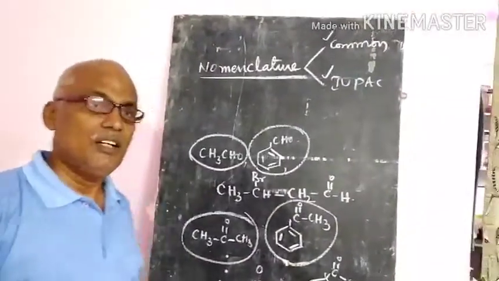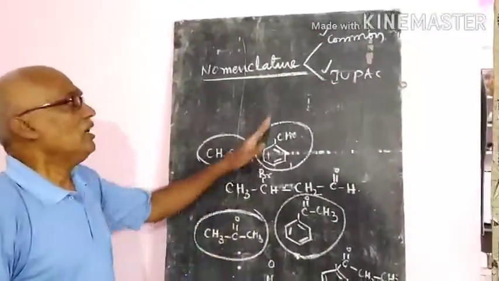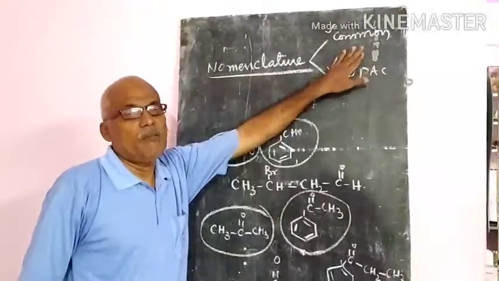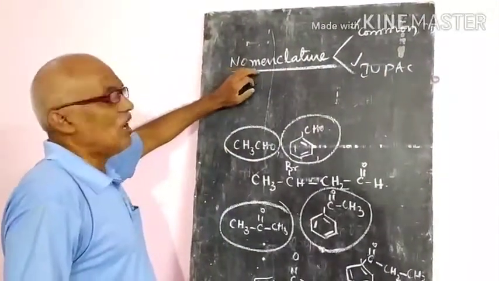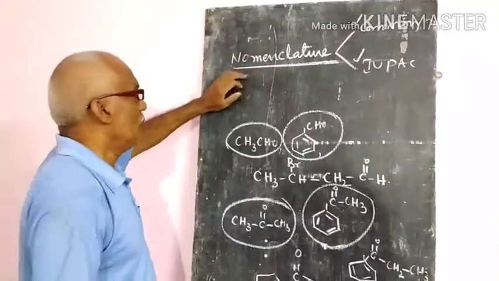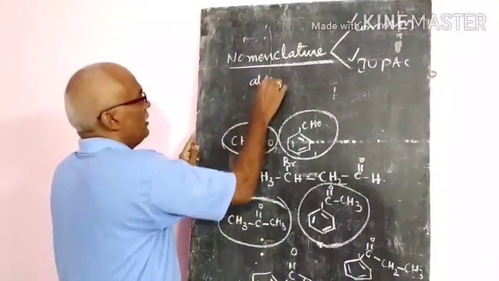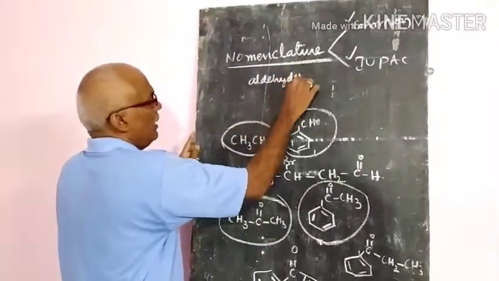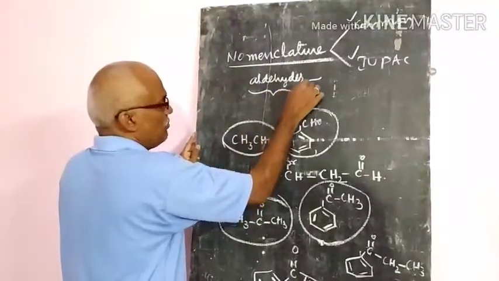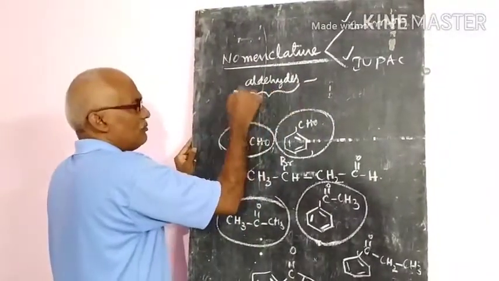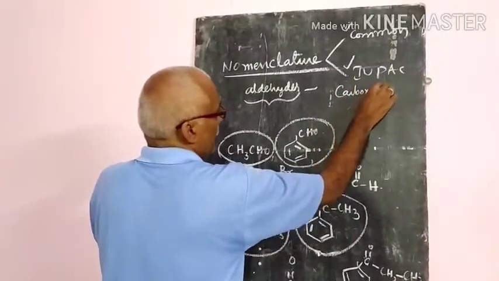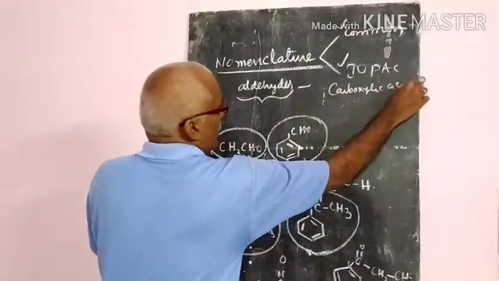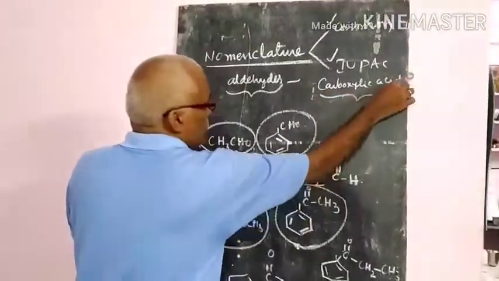First, common names: how do we give them? The common names of aldehydes are derived from their corresponding carboxylic acids. That means the names of the carboxylic acids are used.